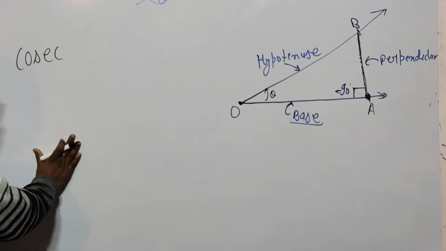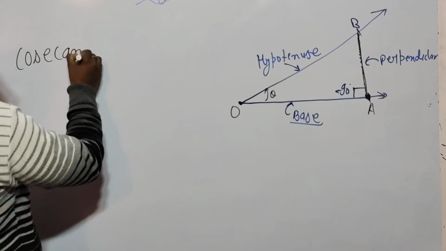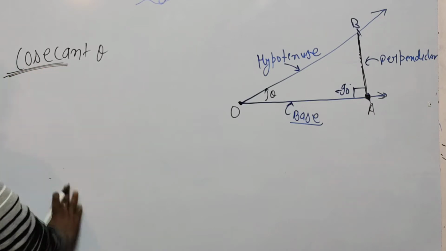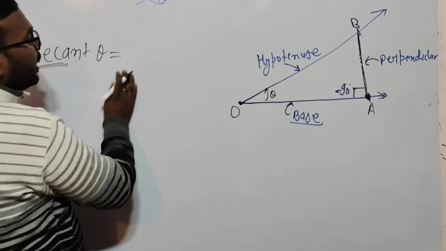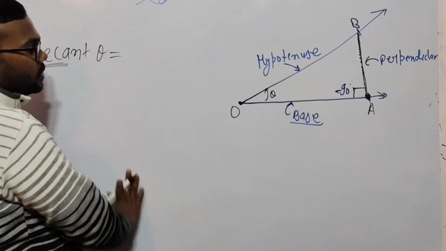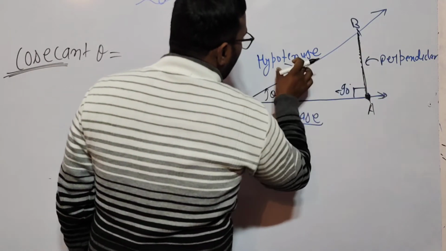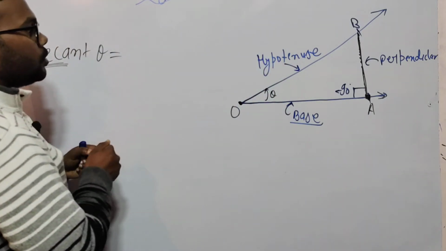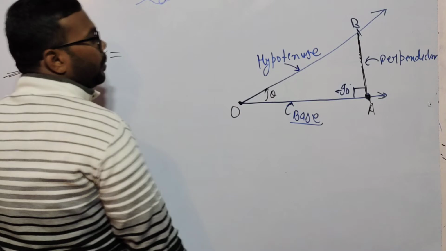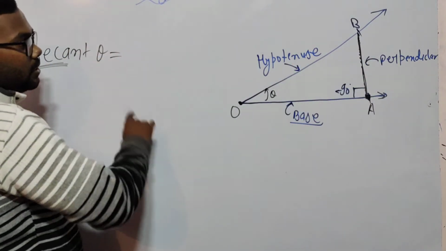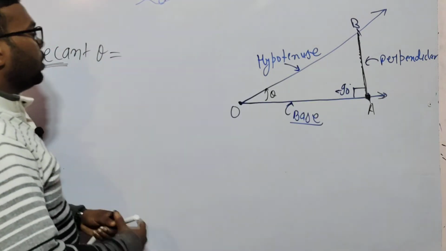First of all, I am calculating cosecant. Its full name is cosecant theta. We call it only cosec. Okay, so cosecant theta is equal to 1 upon sin theta, meaning inverse of sine. Sine is perpendicular upon hypotenuse, so the inverse is hypotenuse upon perpendicular. So the inverse of sin theta is perpendicular upon hypotenuse, and cosecant theta is equal to hypotenuse upon perpendicular.